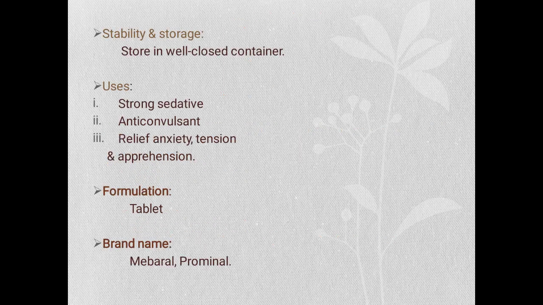Next comes stability and storage. It should be stored in a well closed container. Uses: it is used as a strong sedative, anticonvulsant and for relief of anxiety, tension and apprehension. The formulation is tablet and brand names are Mebaral and Prominal.